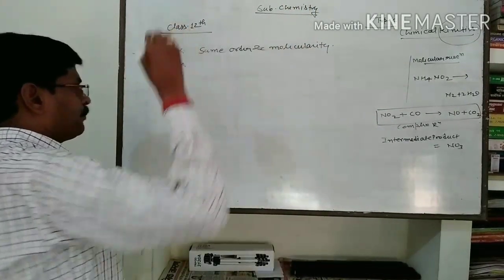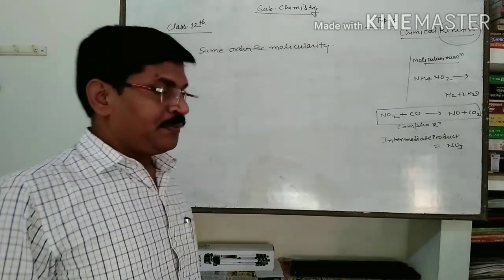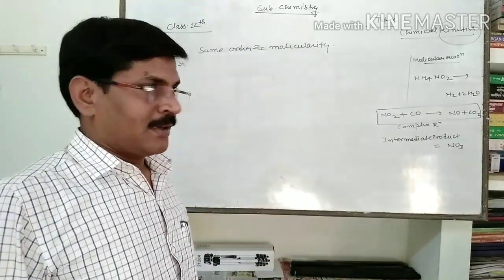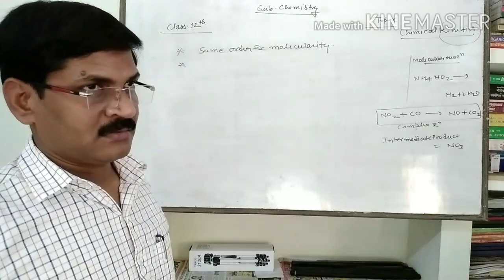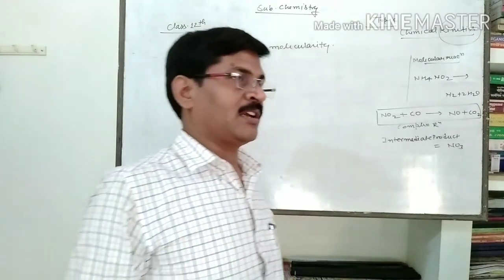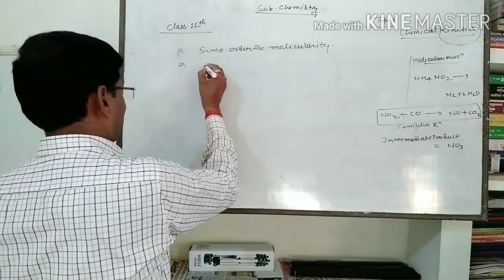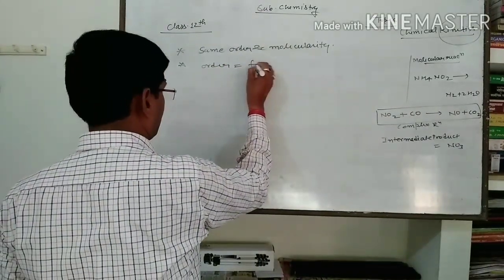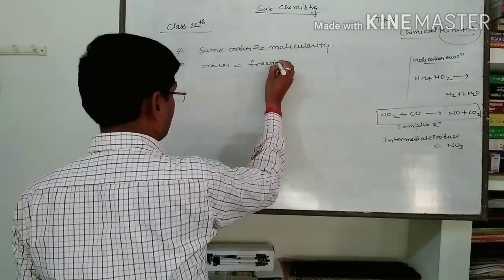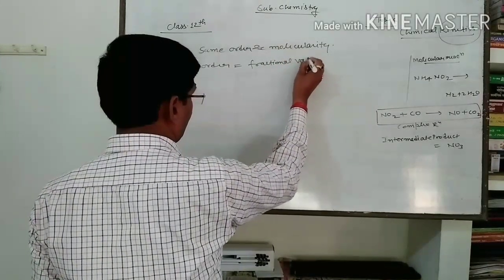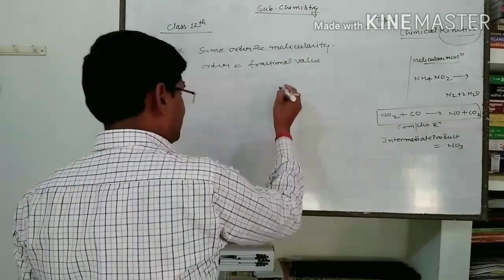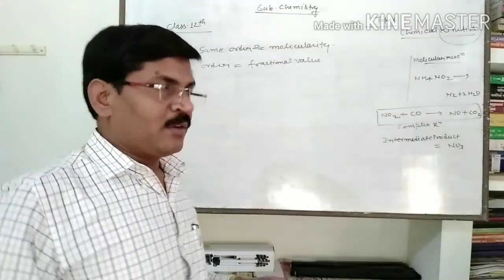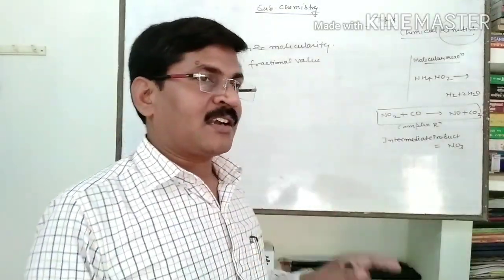Next, if in any reaction the order is a fraction, a fractional value, then very easily you can say that that reaction is not an elementary